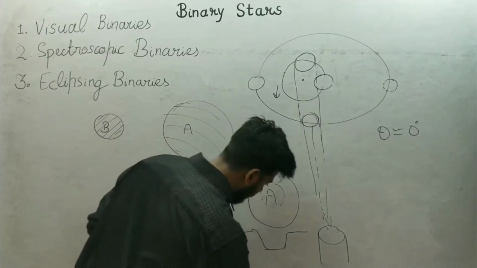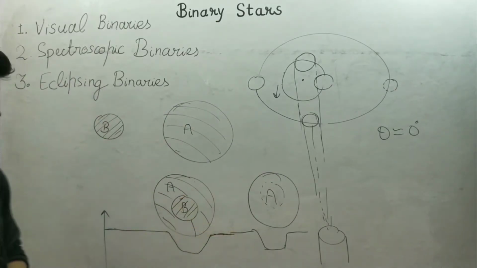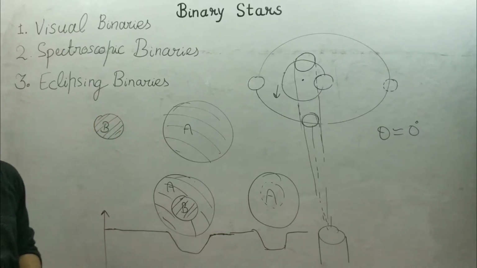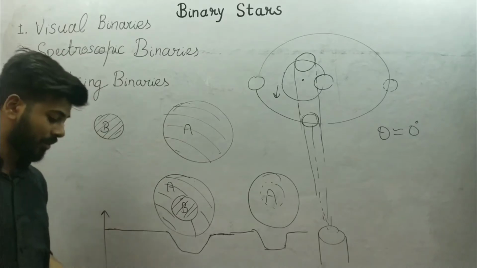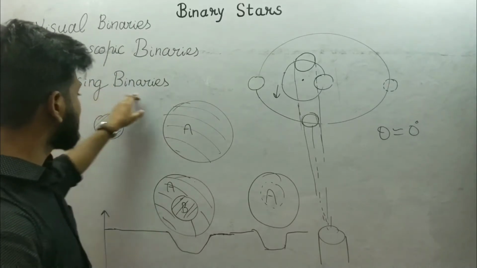So we get this periodic behavior with time in these binary stars. So we can get information about the binary stars if the stars are eclipsing binaries.